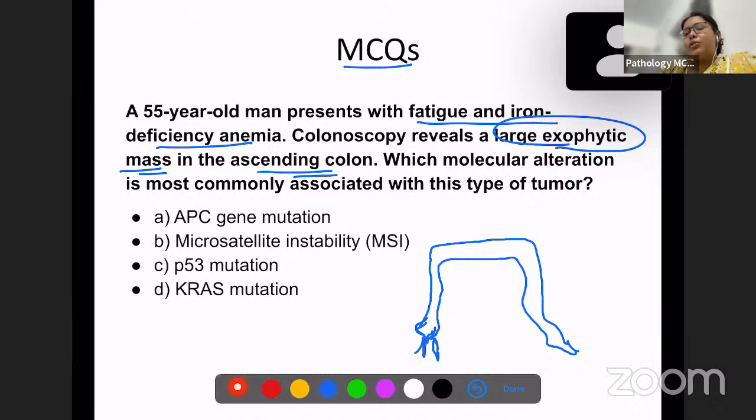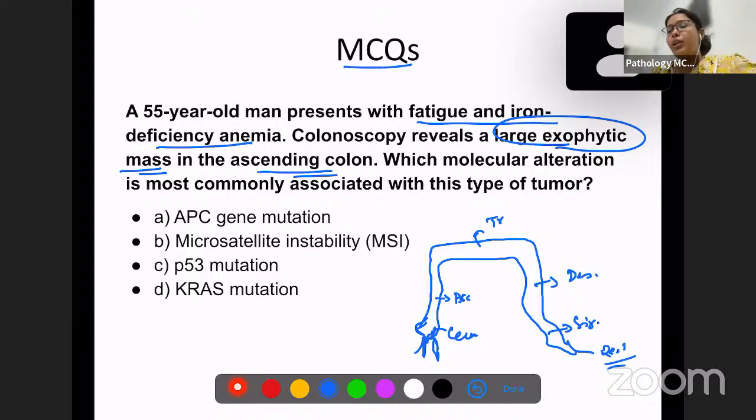So: cecum, ascending colon, transverse colon, descending colon, sigmoid colon, and rectum. We know that this is the right side and this is the left side.